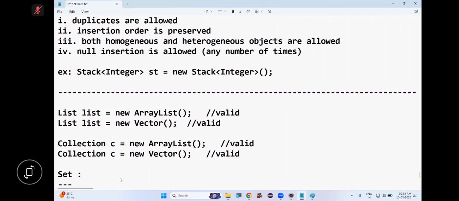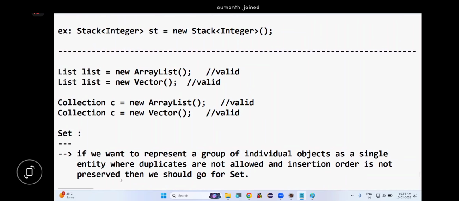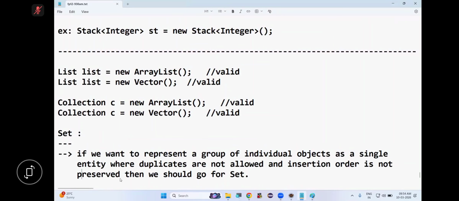So tell me, when we should go for Set? If we want to represent a group of individual objects as a single entity where duplicates are not allowed and insertion order is not preserved, then we should go for Set. Is this clear? It is the opposite of List. So in Set, insertion order is not preserved, duplicates are not allowed.